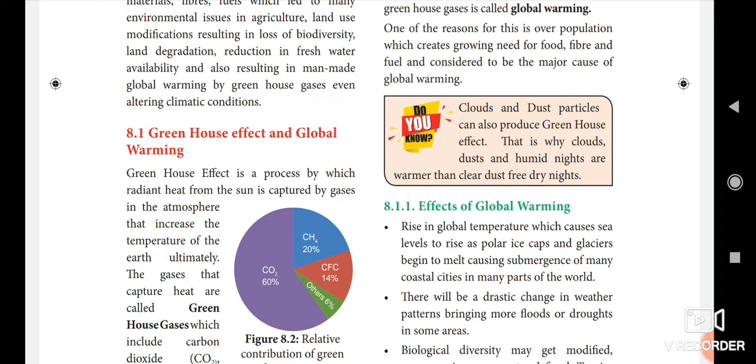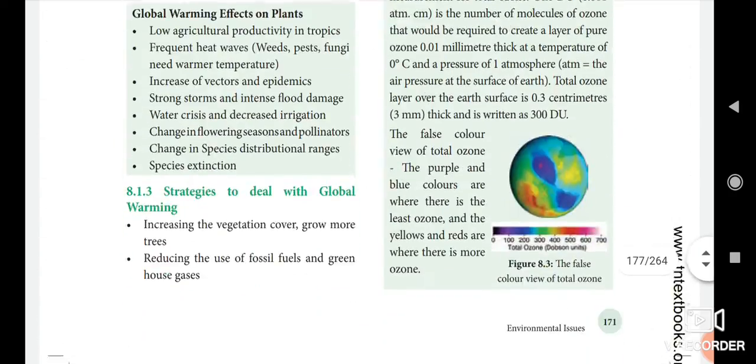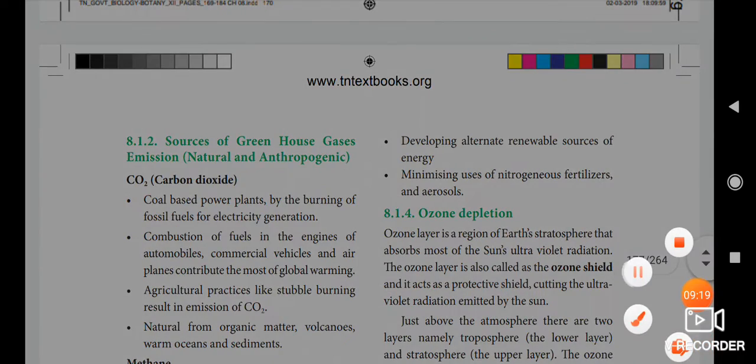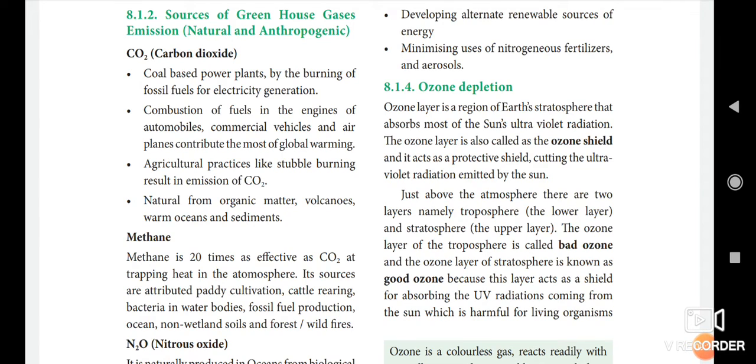Next we see ozone depletion. Take page number 157. The ozone layer is a region of Earth's stratosphere that absorbs most of the sun's ultraviolet radiation. The ozone layer is also called the ozone shield, and it acts as a protective shield cutting the ultraviolet radiation emitted by the sun. What is meant by ozone layer? It is also known as the ozone shield. Underline that word. It acts as one protective shield.